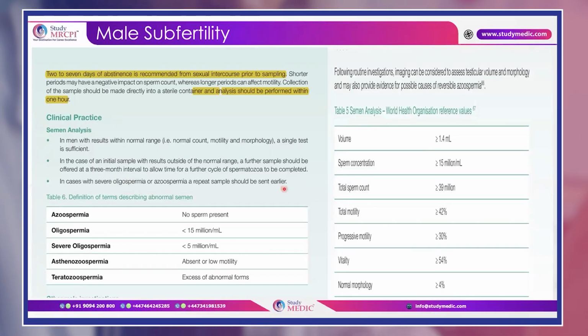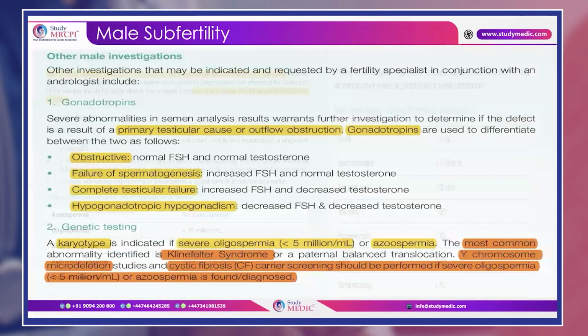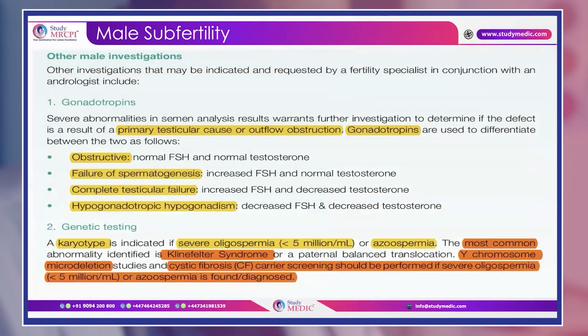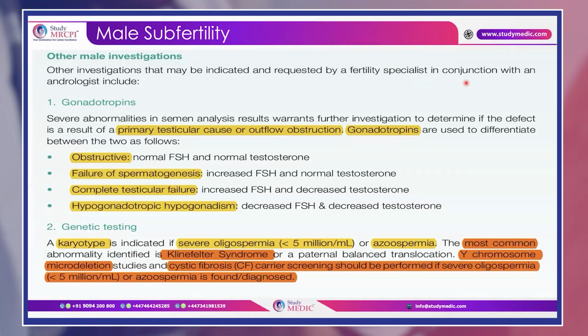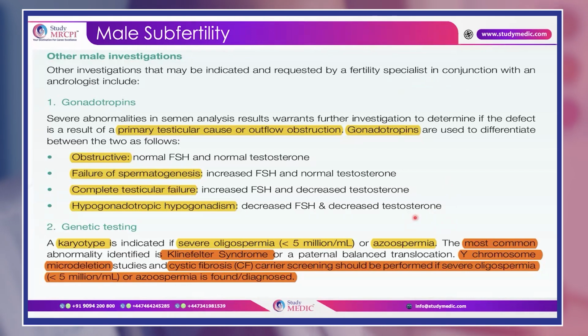Okay, now after you do the semen analysis, what other investigations can we do? Now these investigations may be indicated and requested by a fertility specialist in conjunction with the andrologist. This is what the guidelines say. So when they find out that there is some problem in the semen analysis, then a fertility specialist consultant is consulted, and then they recommend hormonal levels, genetic testing, ultrasound, okay, or even biopsy. We have already discussed the gonadotropin values. Let us discuss the genetic testing.